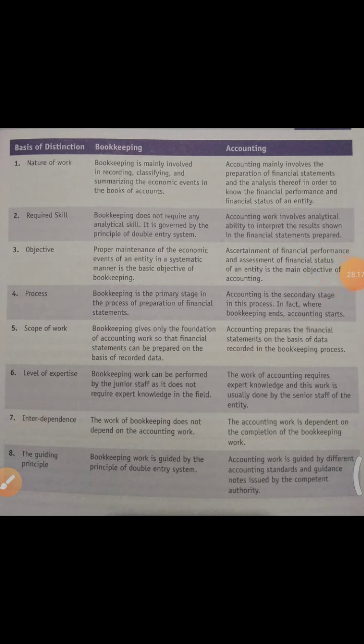I hope you all understood the things that we discussed in class, like the objective of accounting, types of accounting, and the difference between bookkeeping and accounting. We also discussed fixed assets, current assets, investments, tangible assets and intangible assets. These are all the points that we covered in today's class. So just learn and study these points, and the rest of the things we will discuss in the next class.